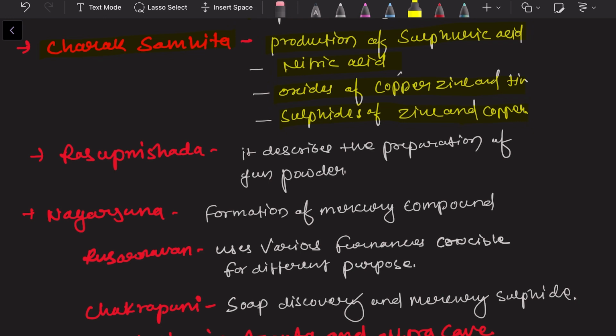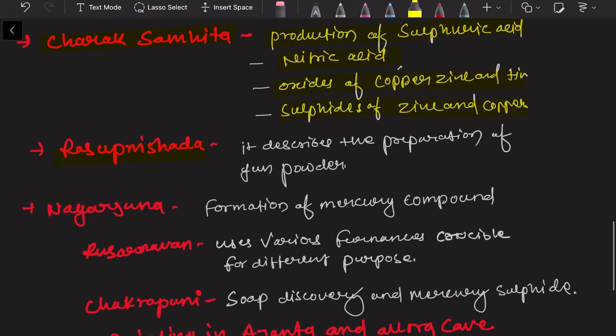Rasa Upanishada is another book which describes the preparation and production of gunpowder. As we know, gunpowder is used to blast and to throw metals in the form of bullets from a gun, right? So in Rasa Upanishada, how the gunpowder was made was described.